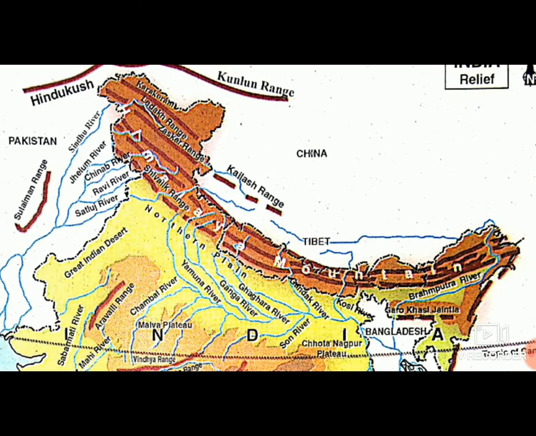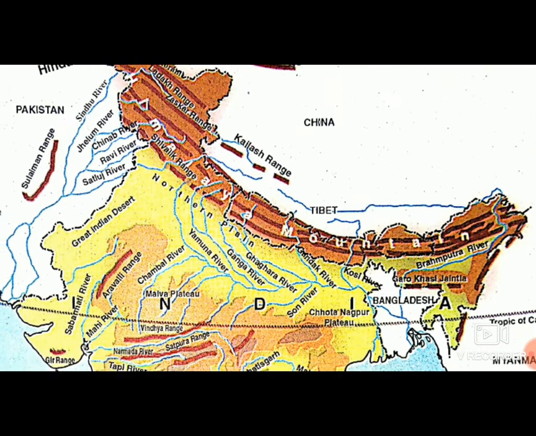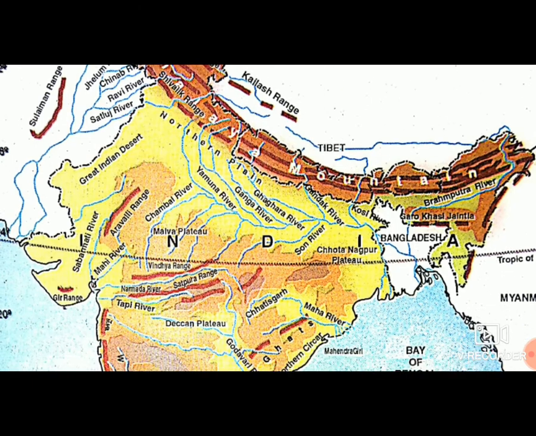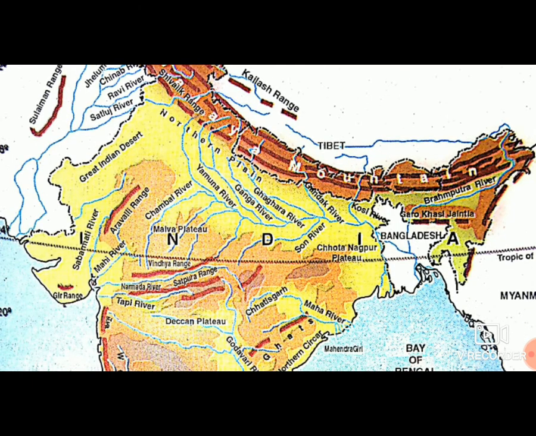To the south of Himalaya lies Ganga, Satluj, Yamuna, Brahmaputra and vast fertile plain. This yellow part shows Yamuna river, Ganga river, Brahmaputra river, Gandak river, which are in northern part of India, and it is northern plains where we can live.